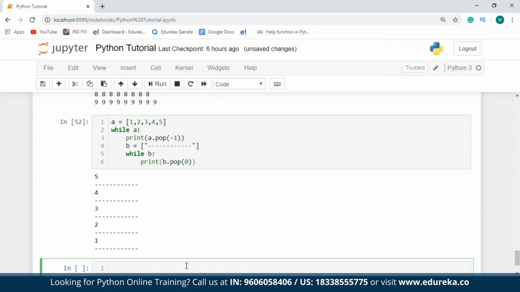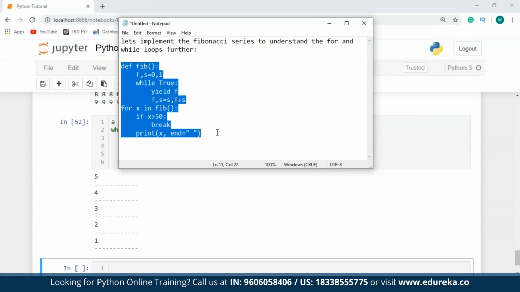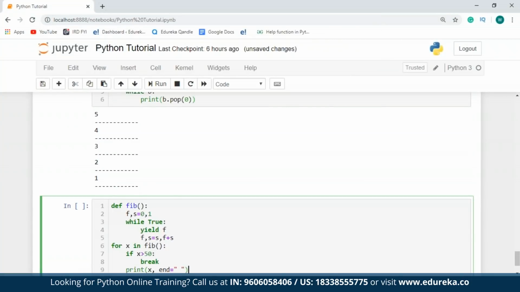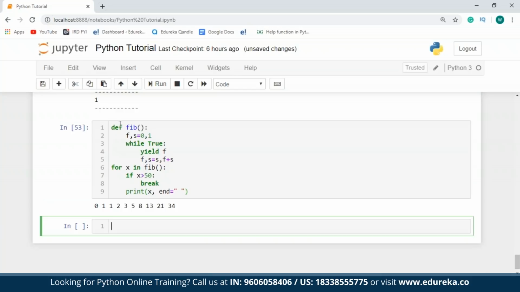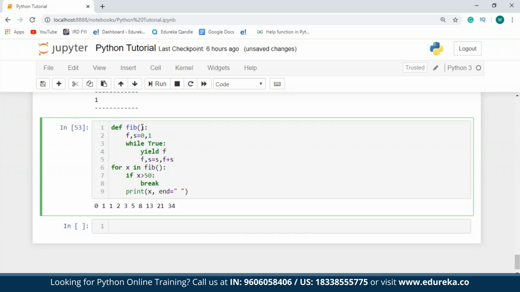So next, what I'm going to do is print the Fibonacci series using both the for loop and the while loops. I already have a code for that. So let me just copy it and I'll paste it over here. So as you can see, what's happening over here is I've defined a Fibonacci function, and over here I'm assigning the value of first and second as 0 and 1. Then while this is true, I'm going to yield the value of f. In case you want to know more about the yield function, you can actually check out the generators in Python video.